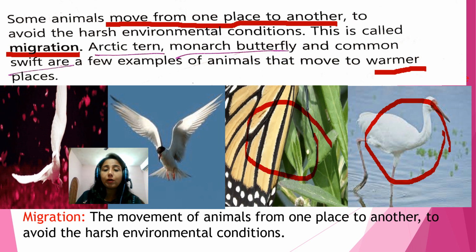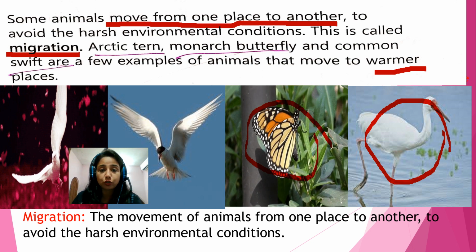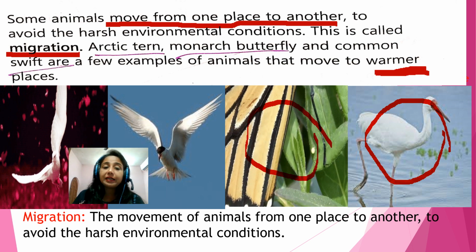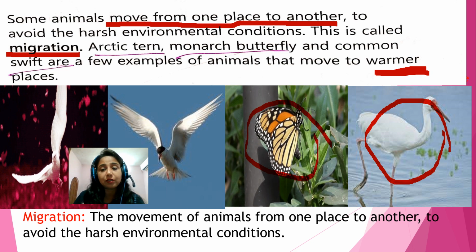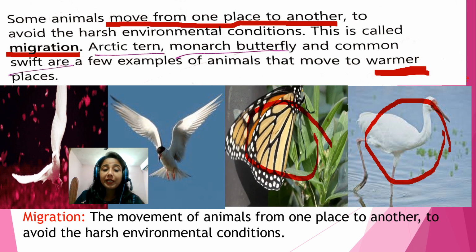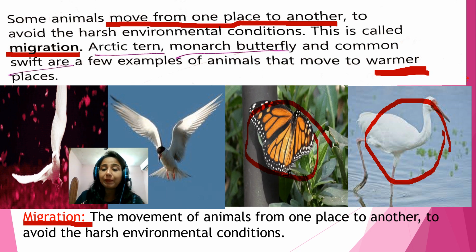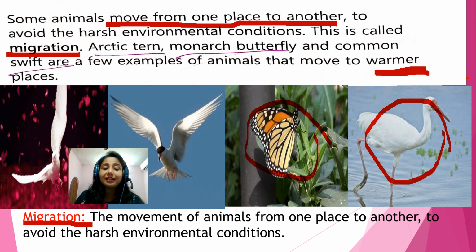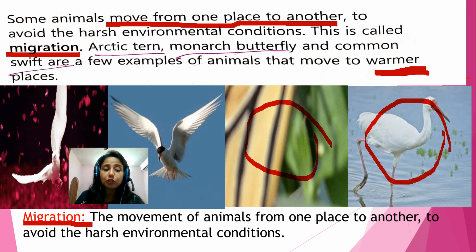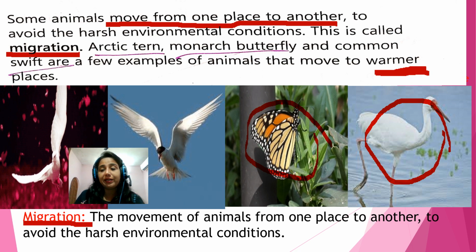They live in very cold places, and as they cannot bear the extreme cold conditions, they move to a warmer place. Warmer place means garam jagah pe. From a cold place, they go to a warmer place, and this is called migration. Now, what is the meaning of migration? Migration is the movement of animals from one place to another to avoid harsh environmental conditions. Means they are not able to bear the extreme cold, so they move to a warmer place, and this is called migration.